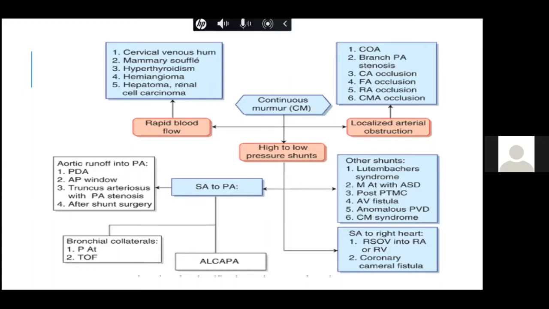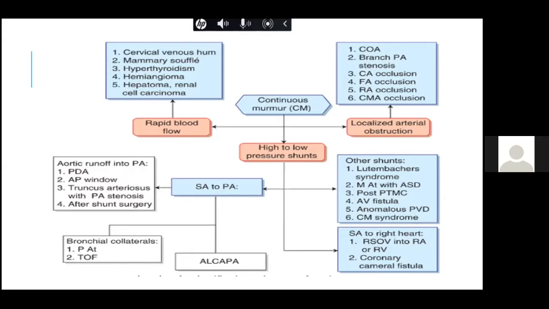Typical examples of aorta to pulmonary artery are patent ductus arteriosus, aortopulmonary window, which mimics a PDA, truncus arteriosus with ostial pulmonary artery stenosis, and after a shunt surgery like a BT shunt. These are typical examples of aortic runoff into the pulmonary artery.